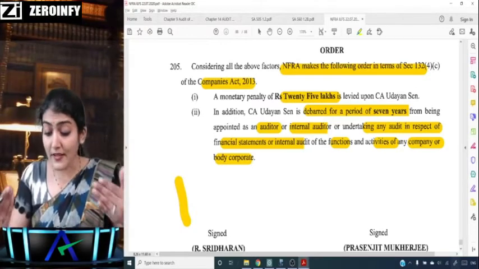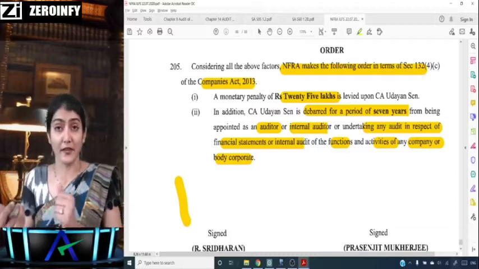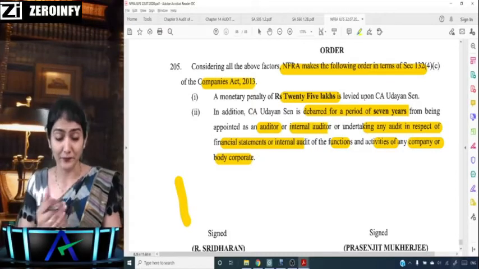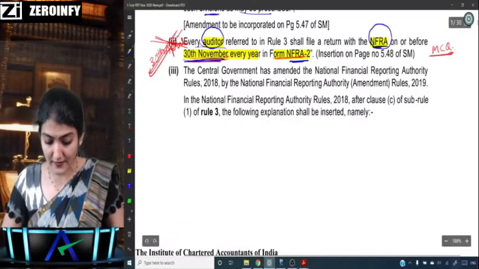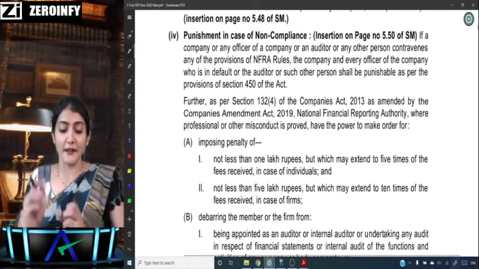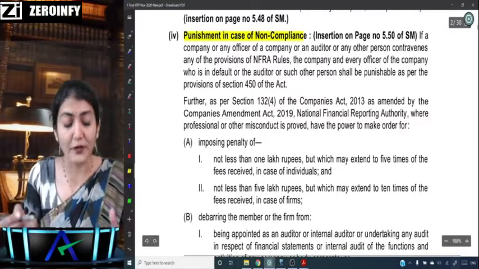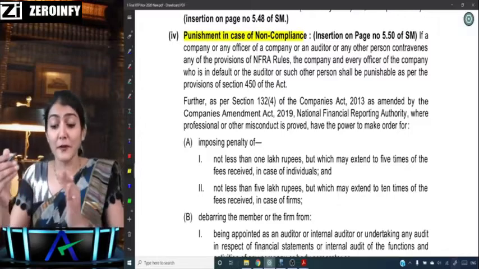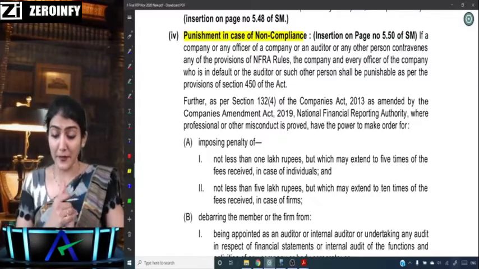So this is where we are seeing the practical application of the provisions of section 132 subsection 4 and clause C. Okay, now let's come back to the amendments that we are discussing. I'll come to the third point, but as I just showed you the NFRA order, first I would now prefer to come to the fourth point, the NFRA punishment in case of non-compliance. I hope all of you are listening to me.